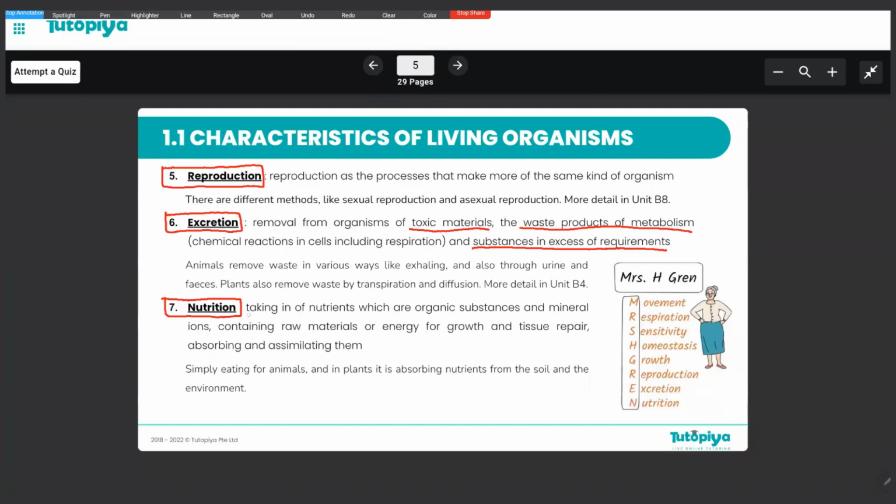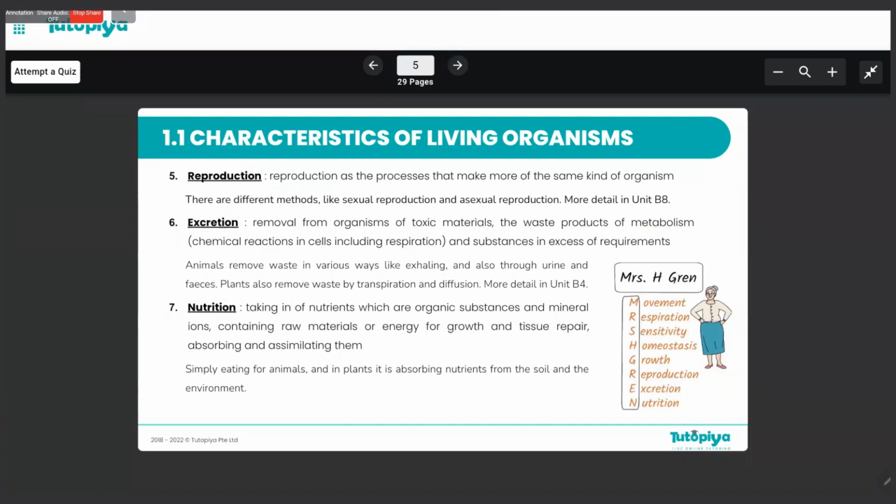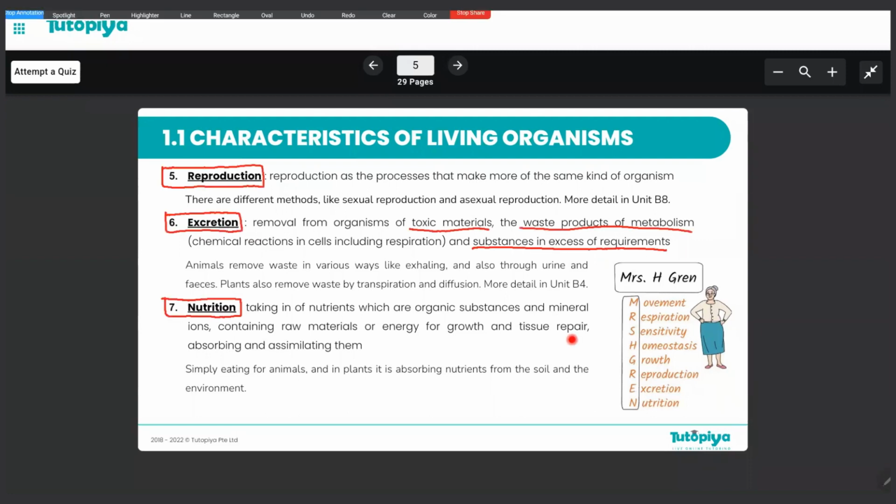It is the taking in of nutrients for the purpose of energy or for growth or for tissue repair. So organisms take in nutrients for energy, for growth, or for tissue repair, and that is what we refer to as nutrition.